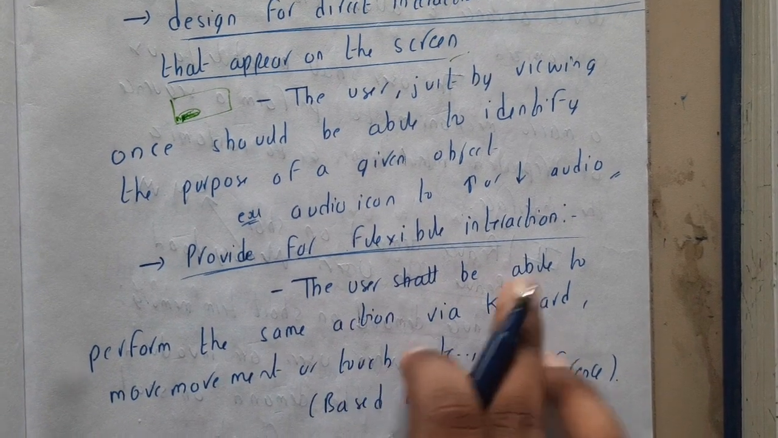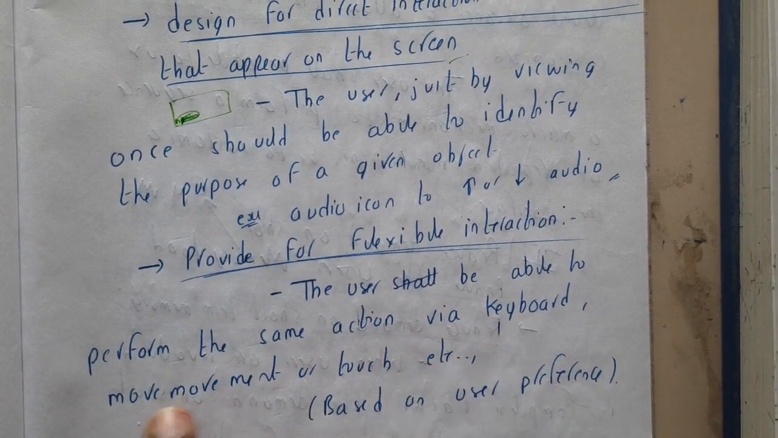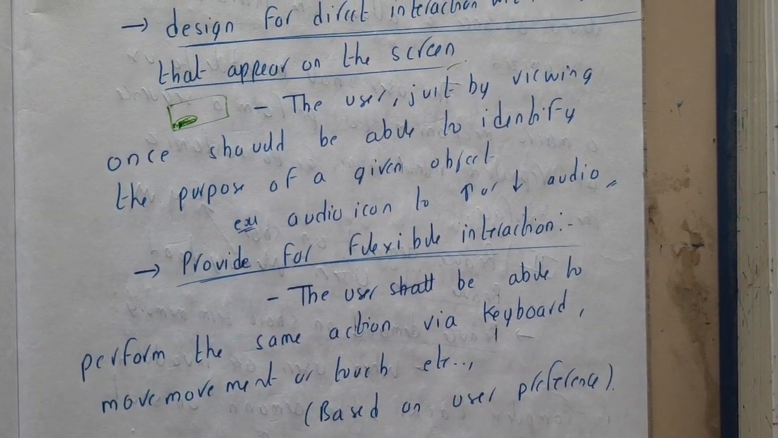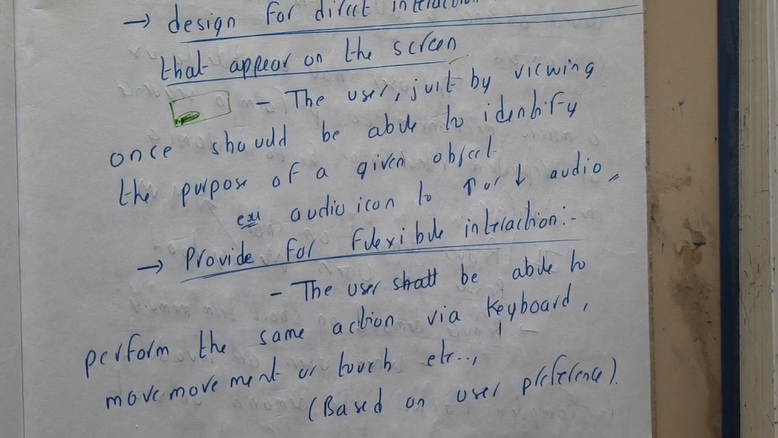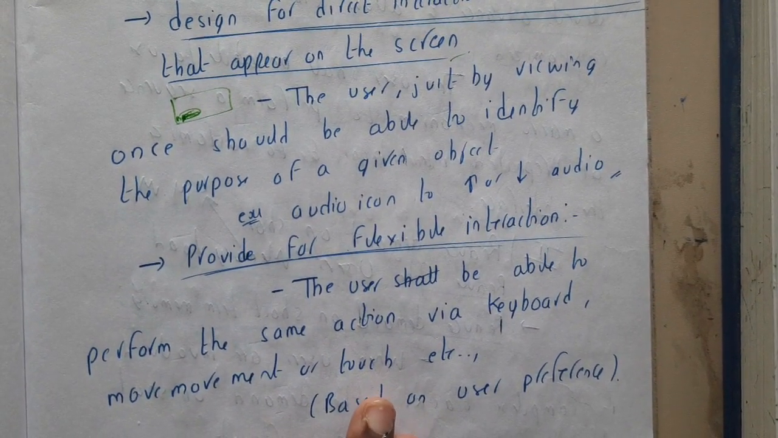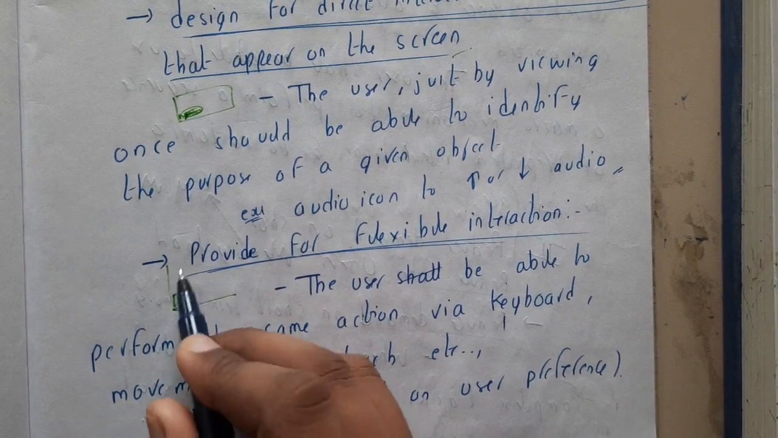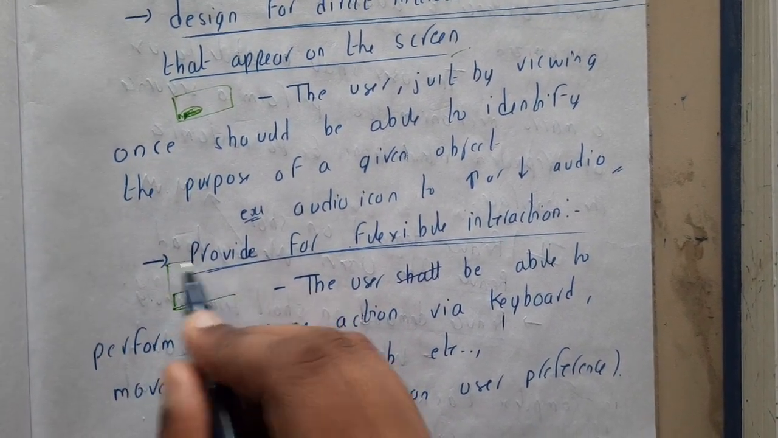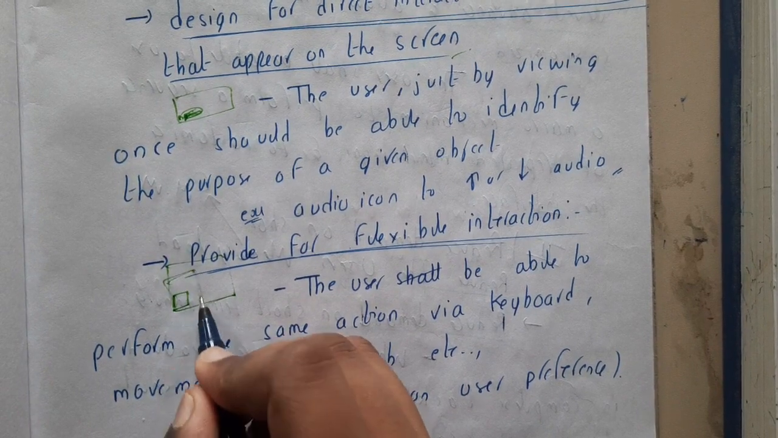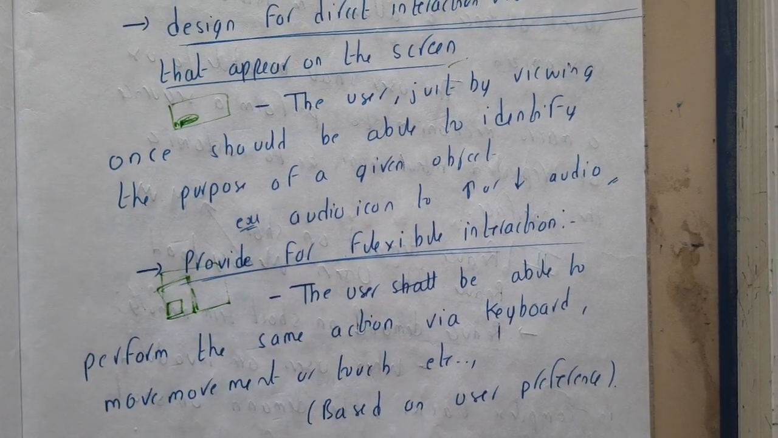Okay, provide more flexible interaction. The user should be able to perform the same action via keyboard, movement, touch, etc. So basically assume your laptop or your system is a touch screen. So if you want to press Windows, I'm talking about the Windows system, guys. If you press Windows, the Windows Start menu will open, right? So how many ways can you open Start, guys?